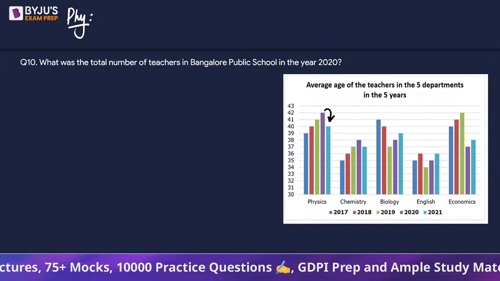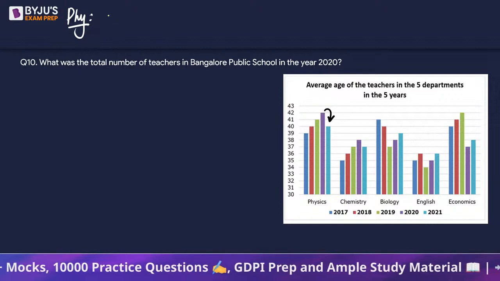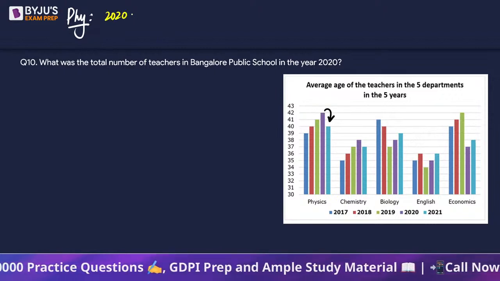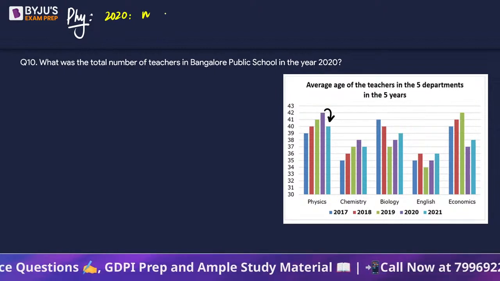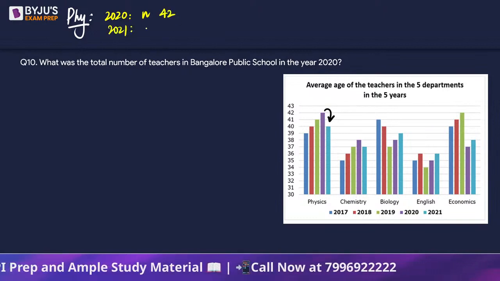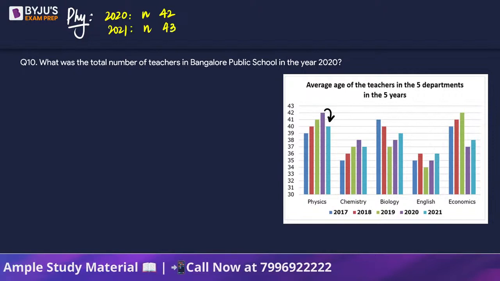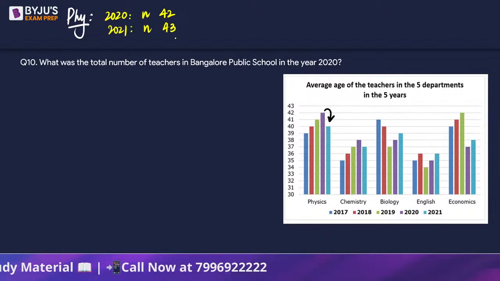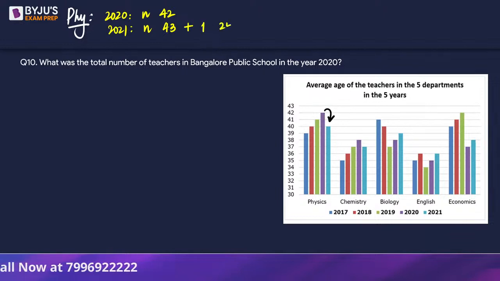So in the year 2020, the average age of N teachers is 42 years. In 2021, it should be 43 years. But because one person joined at the age of 25 years, the average drops to 40. So what is the value of N?